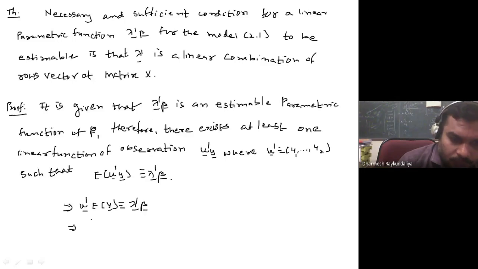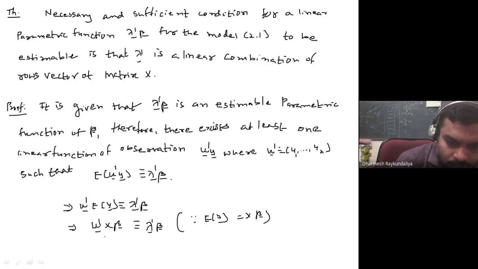Because they are identically equal, the coefficients of beta on both sides are equal, so we can say that u dash x equals lambda dash.